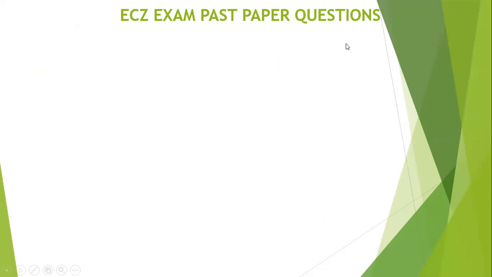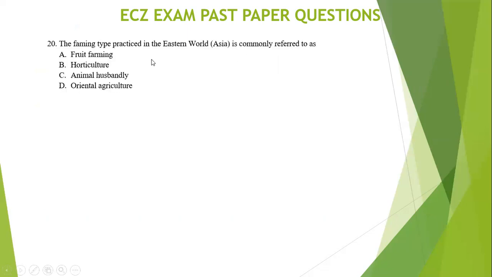So we're going to start with the first question, which says the farming type practiced in the Eastern world, Asia, is commonly referred to as.